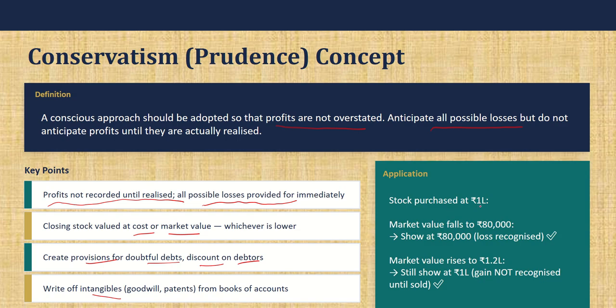So stock is purchased at 1 lakh. If the market value falls to 80,000, this loss you will have to definitely recognize. In case the value increases, this gain will not be recognized until that stock is sold. If it is sold, you can record it, but if it's still there in your premises, until then this is not to be recognized, whereas the loss you have to account.